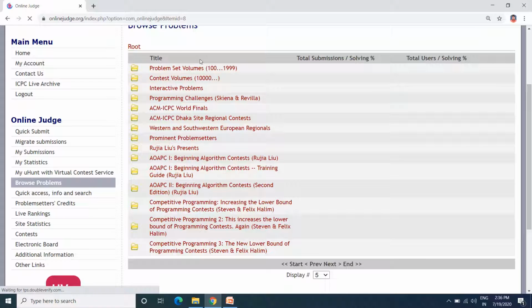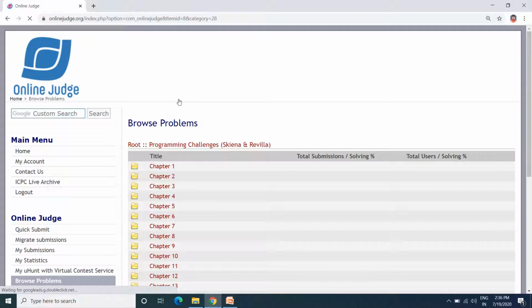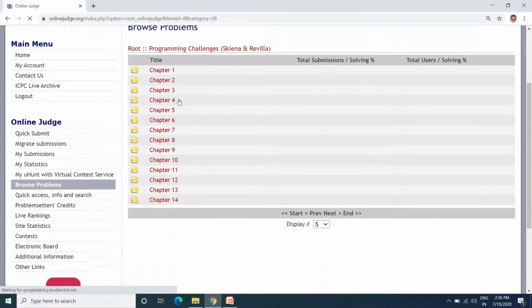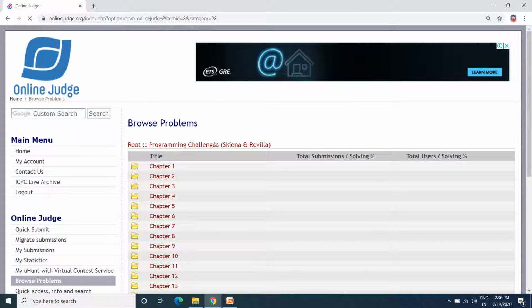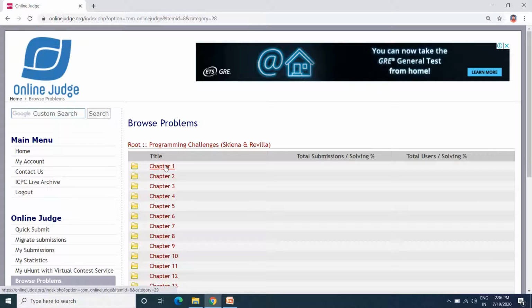From those, you need to click on Programming Challenges by Skiena and Revilla, which is fourth from the top, and click on it. It will show you the problem statements. There you will find the folders 1 to 14, and from that we need to choose chapter number 1, which belongs to unit number 1 of our subject. So just click on it.